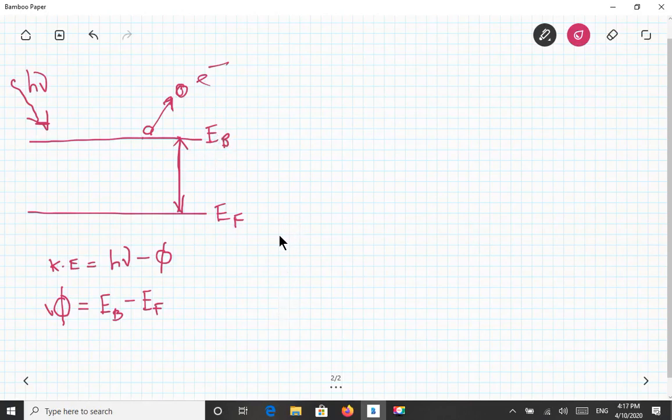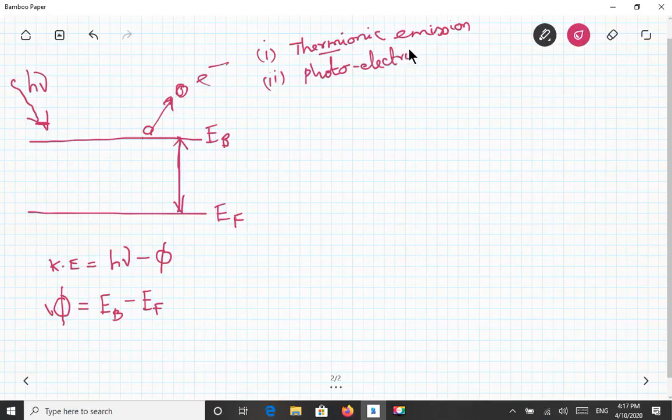Okay. Now this kind of ejection can be produced in 3 ways. The first way is called thermionic emission. Thermionic means heat. Number 2 is photoelectric emission, which is given by light energy.